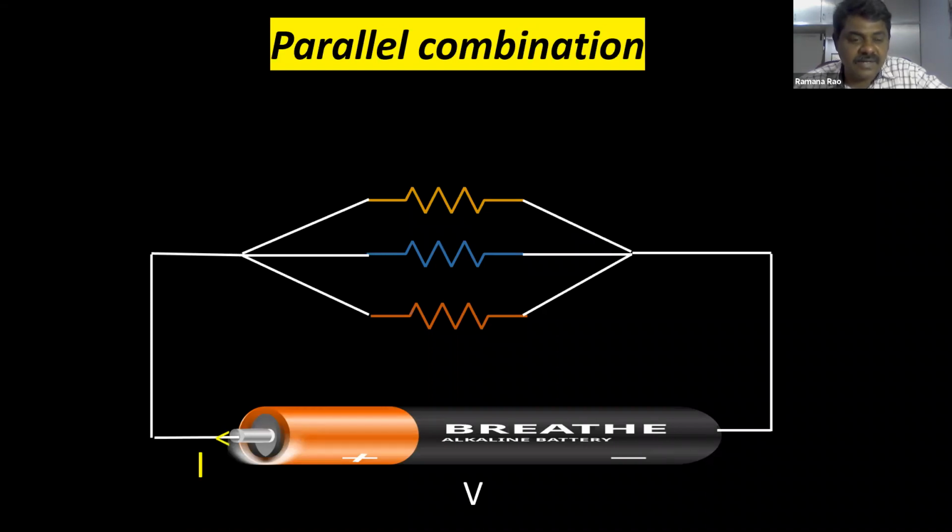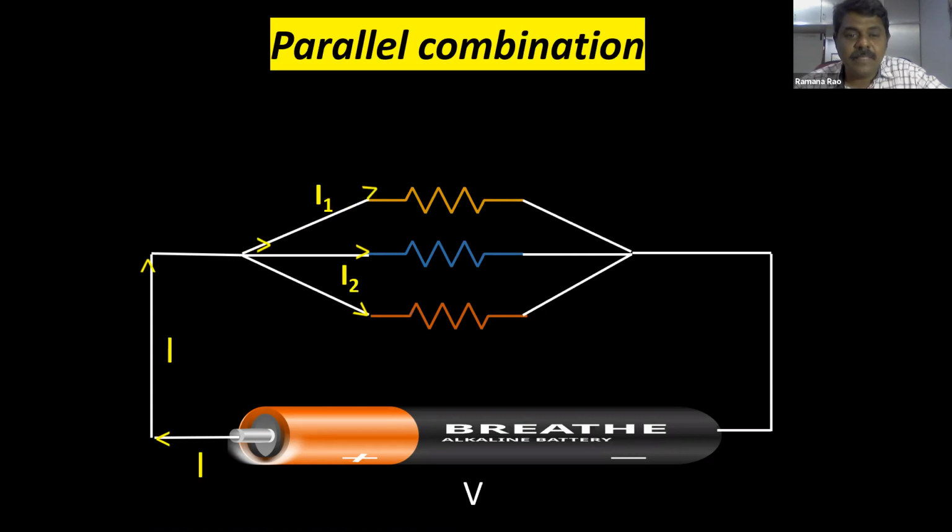So first I current will start from battery. It will move in this way till this point, and after this the current is going to be divided into 3 parts because it has to pass through all the 3 resistors. So current is going to divide. See children, this is the important point. The current which is entering the junction is going to divide, split into 3 parts. The current is dividing into 3 parts and entering into 3 resistors.